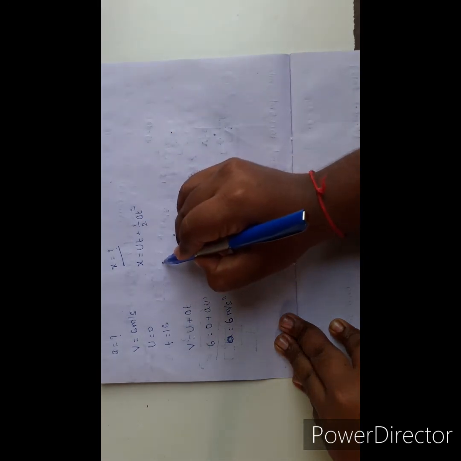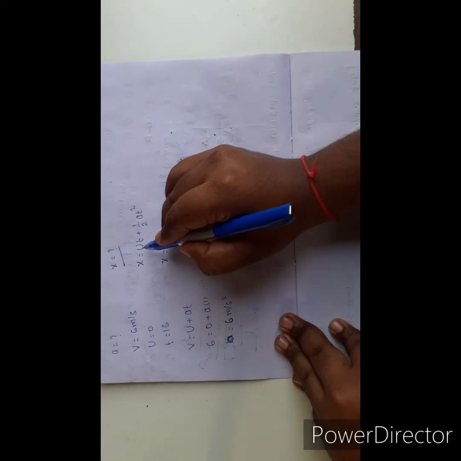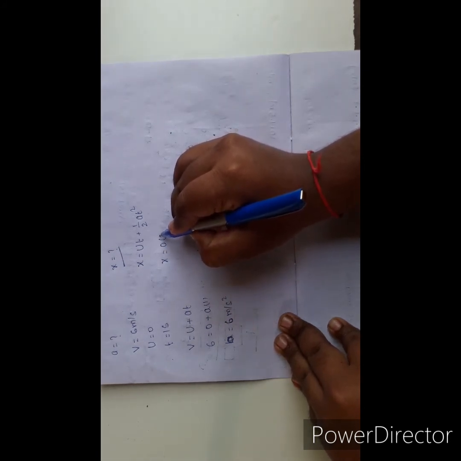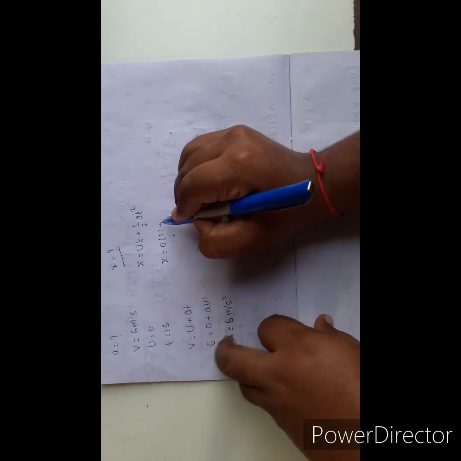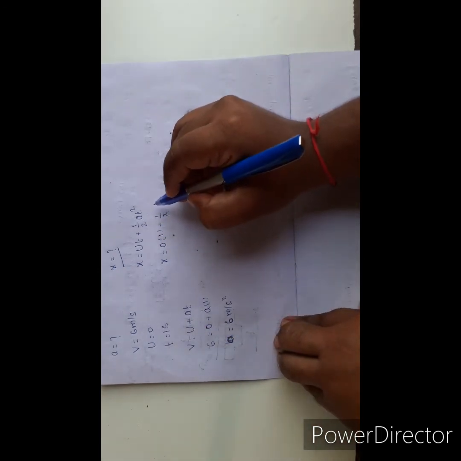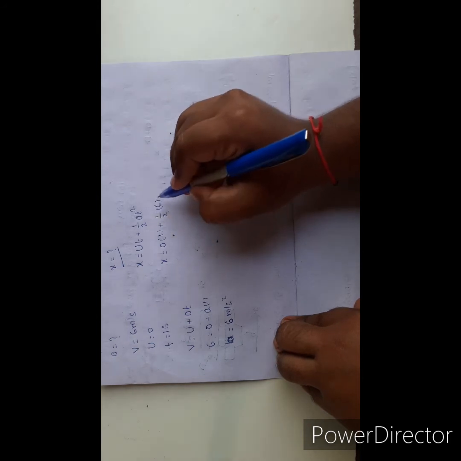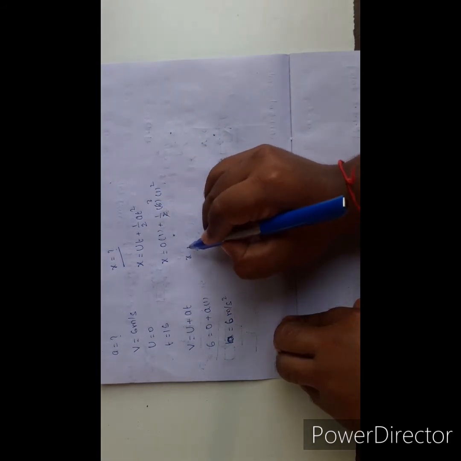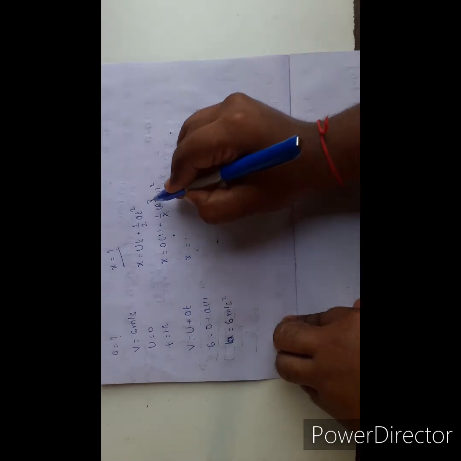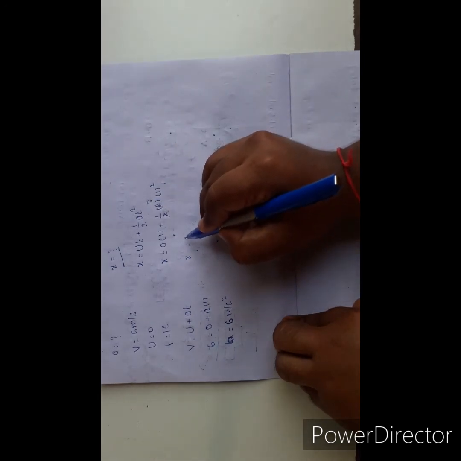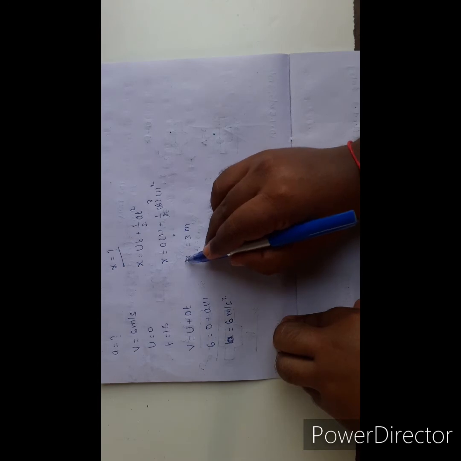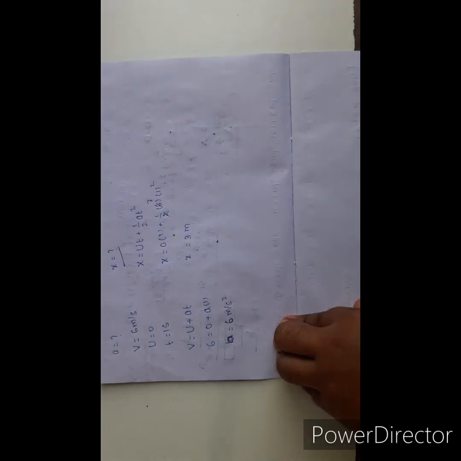So x equal to u value 0 into time t equal to 1 second, plus 1 by 2 into acceleration value 6 times 1 square. Here 1 by 2 times 6 is 3. So x equal to 3 into 1 square, so x equal to 3 meters. So in 1 second the toy car travels a distance of 3 meter.